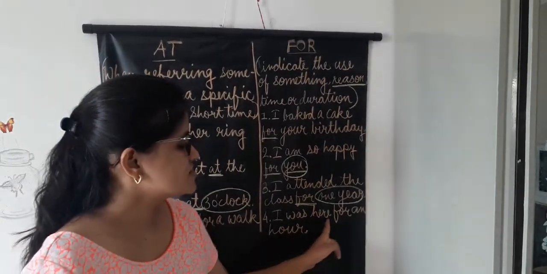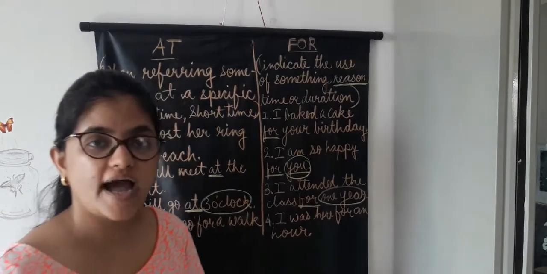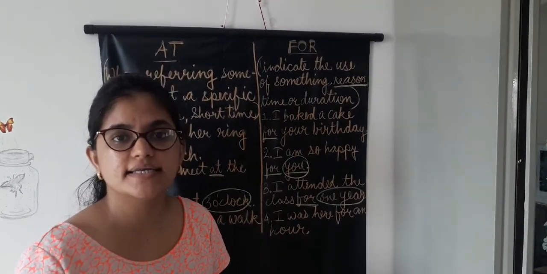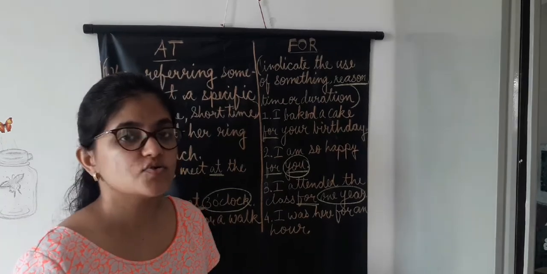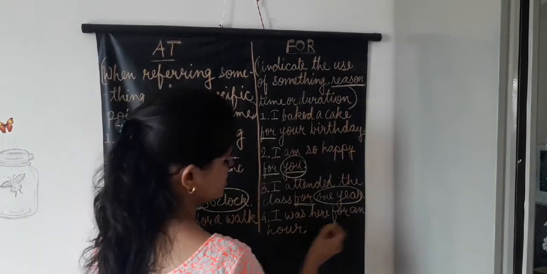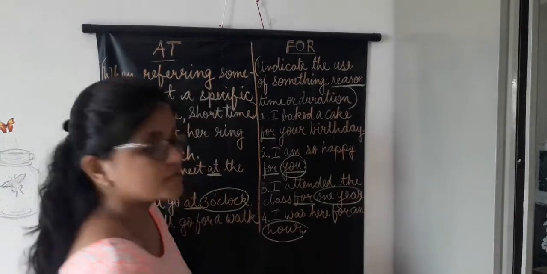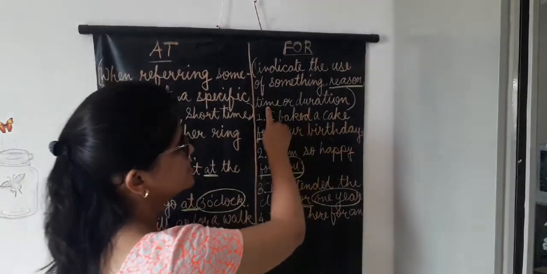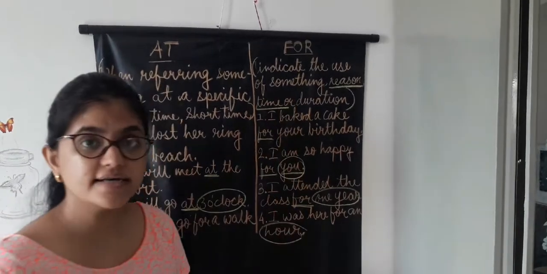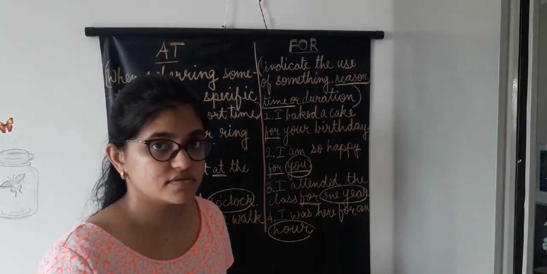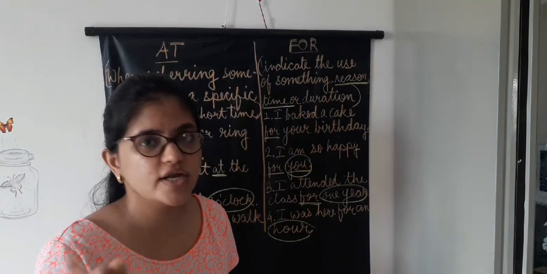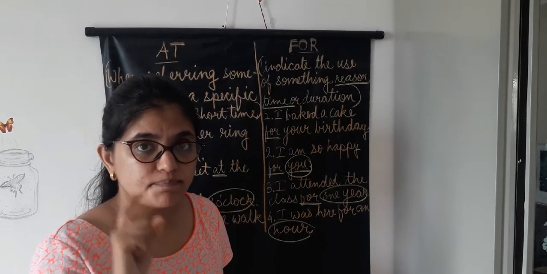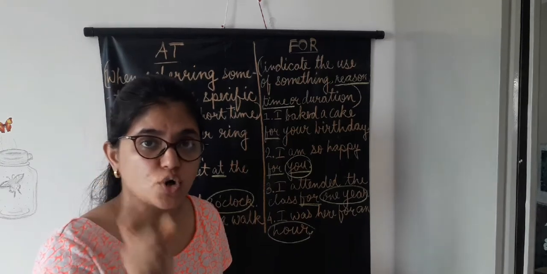Next, I was here for an hour. I was here for an hour. I am again showing you the time here. For how long? For 1 hour. Here also it is showing us the time. But not the hours. It is not telling us about the specific time like 3 o'clock, 6 o'clock.